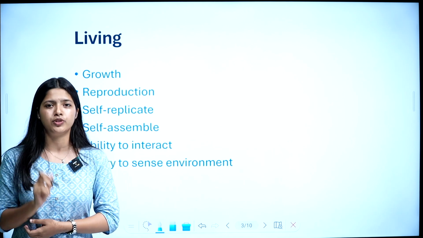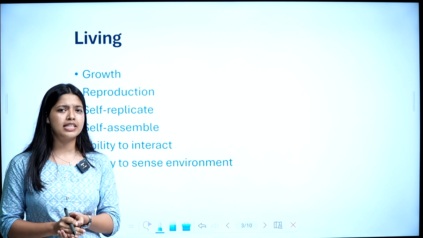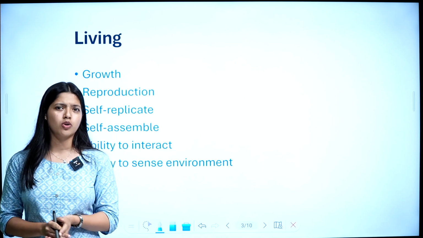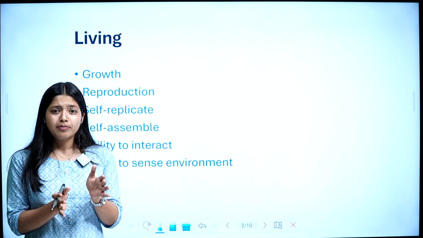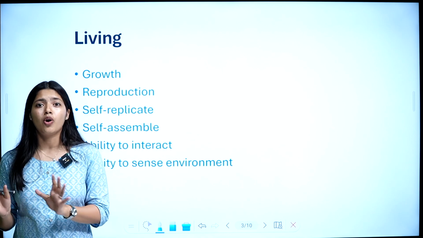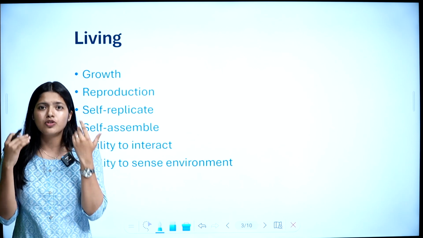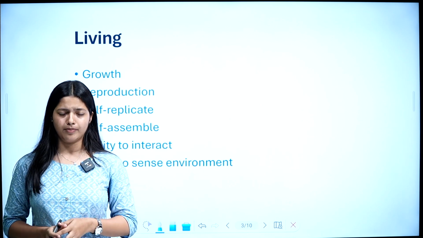It's a non-living object. What about a stone on the roadside? Is that living? No, it is also not living. So, there are some features that make some things living and some non-living.